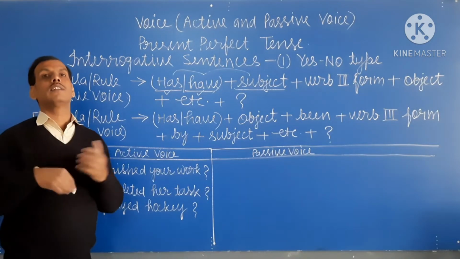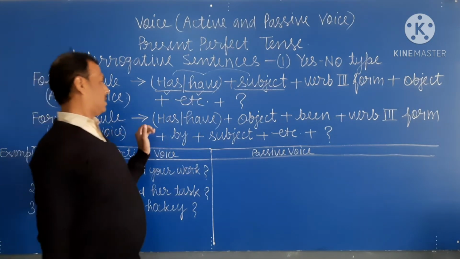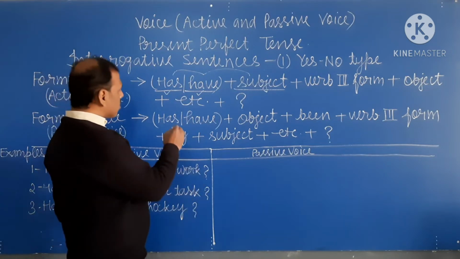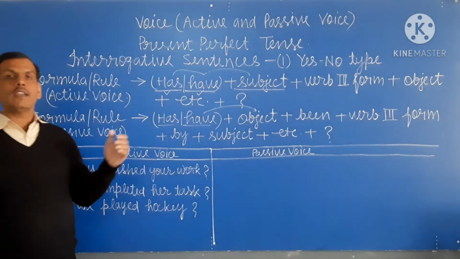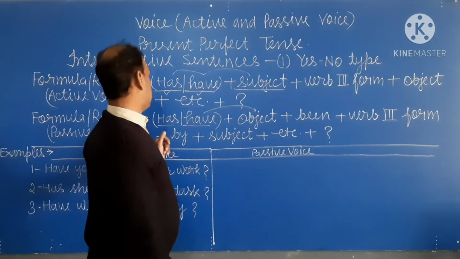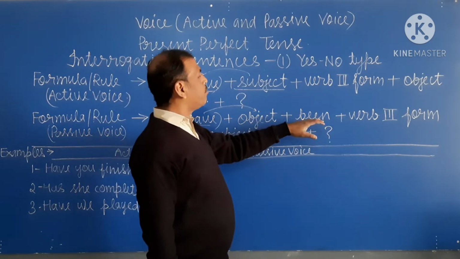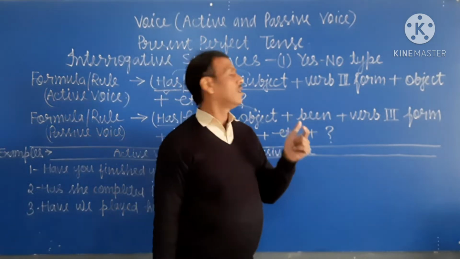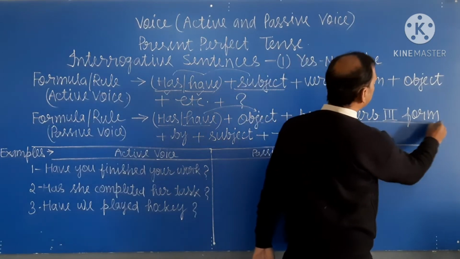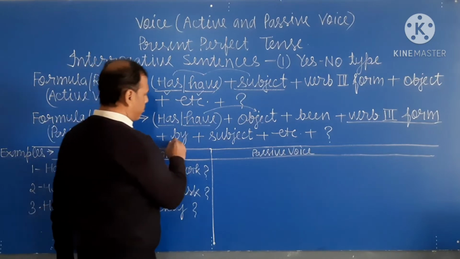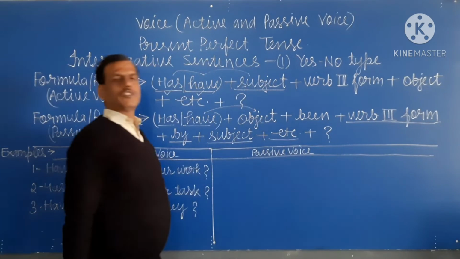How we interchange or convert it into passive voice, this formula we will study in passive voice. So in passive voice also we write has or have according to the object. After has and have we write being, because it is a rule. After object we write being, and after being we write verb in third form plus by plus subject plus etc., and at last question mark.